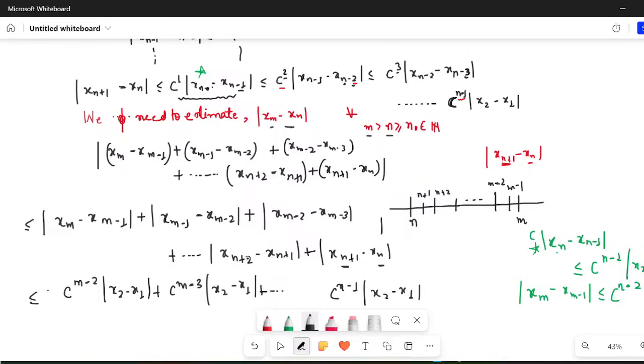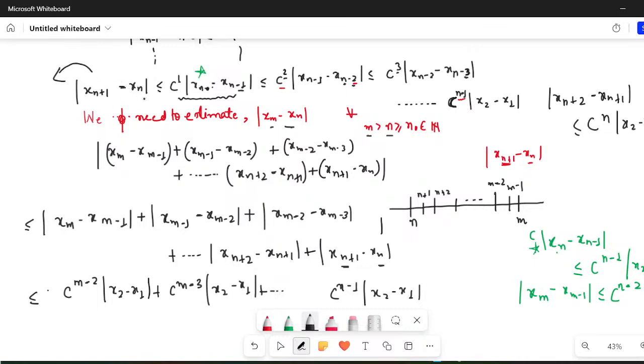What can you say about xn plus 2 minus xn plus 1? So it will come here. If I have to write that xn plus 2 minus xn plus 1, this will be less than or equal to c raised to power n modulus of x2 minus x1. Because I started this series from xn plus 1 minus xn.